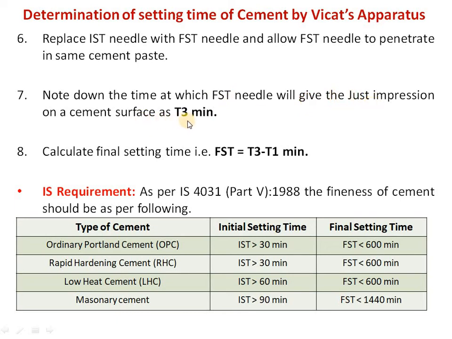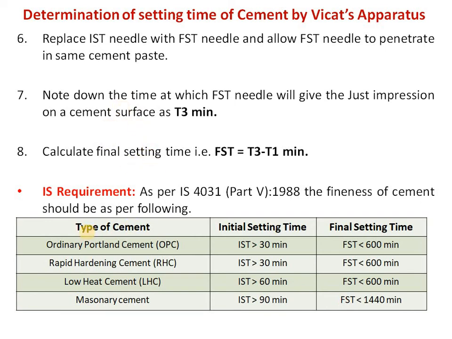That time will be T3 minutes. Then we can calculate the final setting time as FST equal to T3 minus T1 minutes. T1 is the time at which we added water to cement. Thus we can determine both the initial and final setting time of any cement.